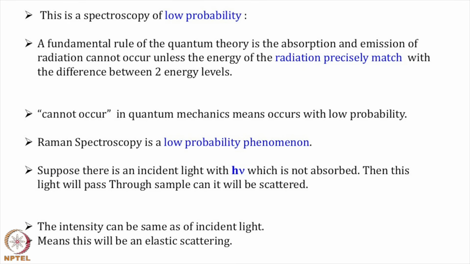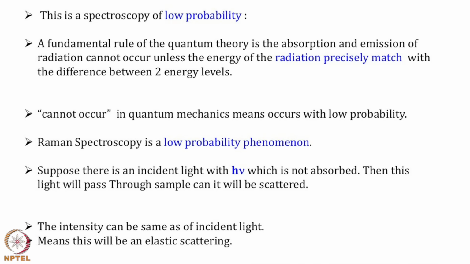There is also some probability in between. That can happen. "Cannot happen" in quantum mechanics means it occurs with low probability. It's not that it's black and white; there are some shades of gray as well. So Raman spectroscopy is one of those low probability spectroscopies, from the so-called cannot-happen transitions.